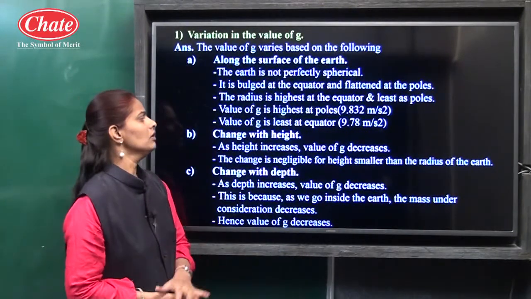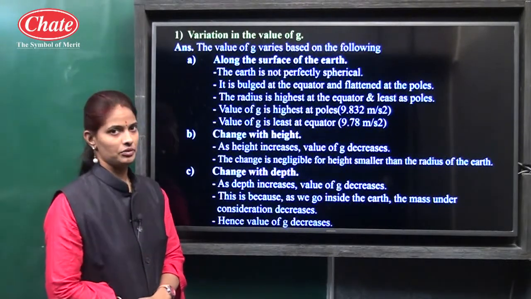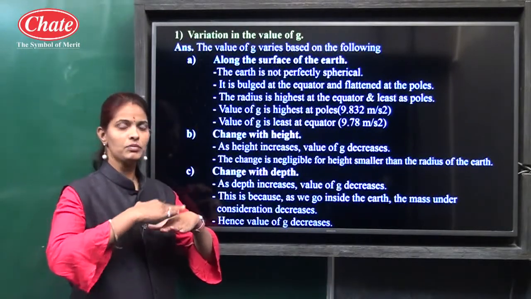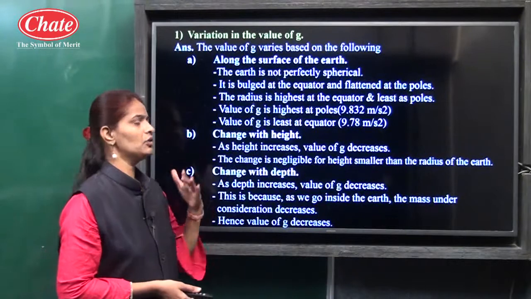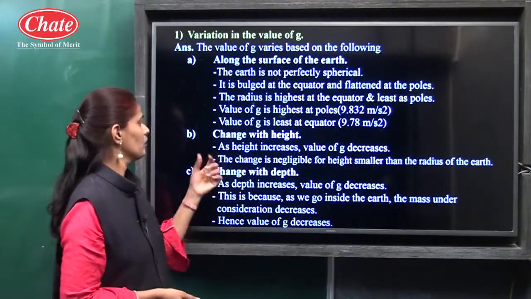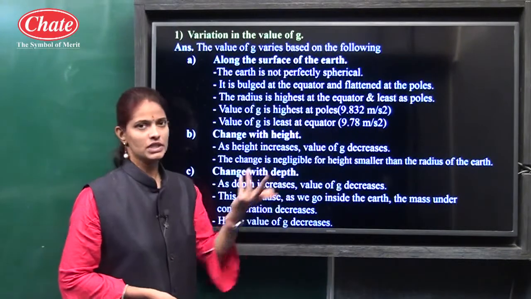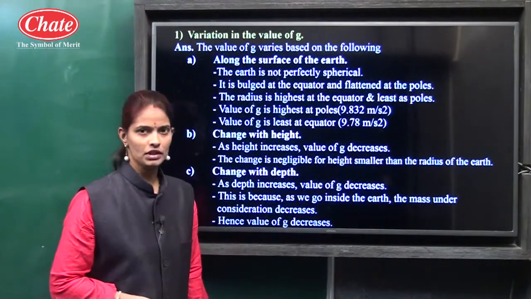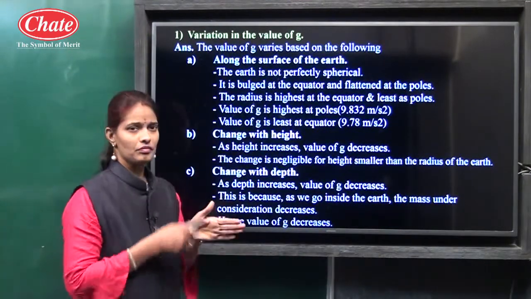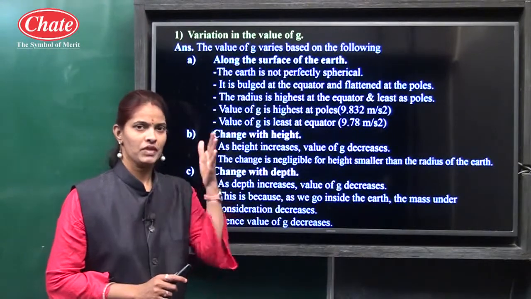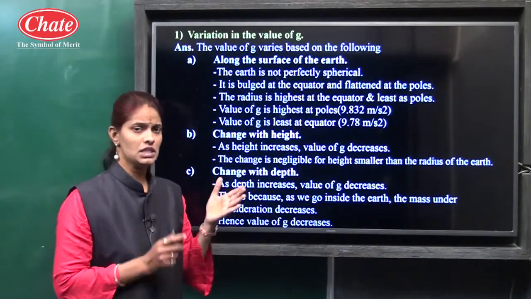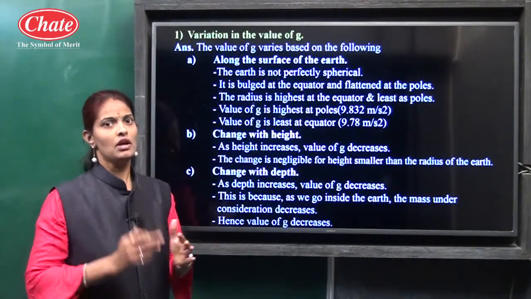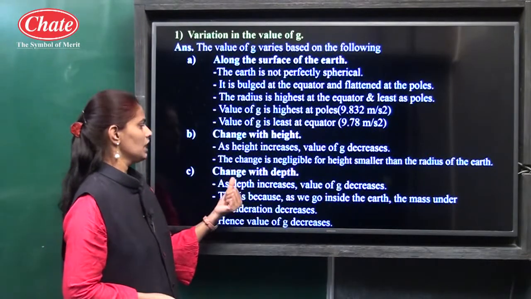Then the second point from this answer is change with height. The value of G also changes with height. As we go above from the surface of earth, this value decreases. As height increases, the value of G decreases. The change is negligible for a height smaller than the radius of the earth, because here the distance becomes R plus h. R means radius of earth and the distance becomes R plus h. That is why the value of G changes as we go above from the earth's surface. Then change with depth.